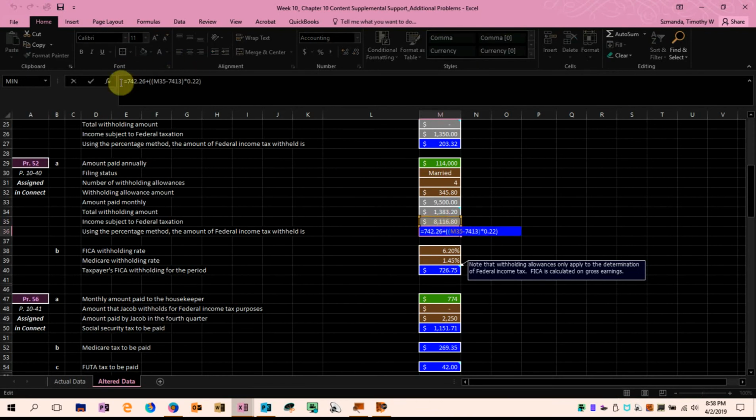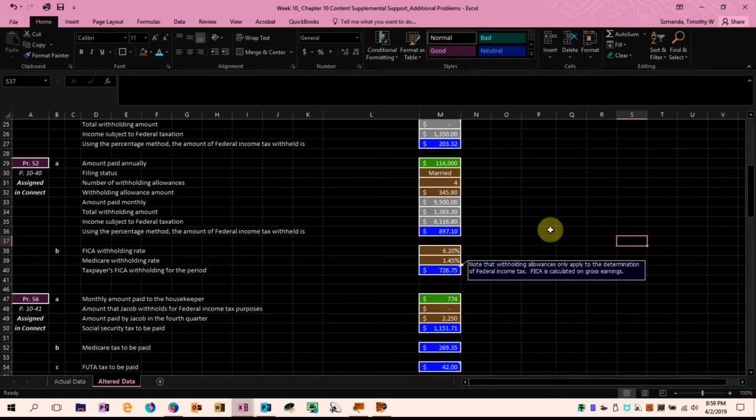So we go to the table, and again we have to look this up. Now they're married, so we're going to look at the right columns. Then we check the income that's subject to taxation, monthly income of $8,116.80. It turns out we have to pay taxes of $742.26 plus 22% of the difference between $8,116.80 and $7,413. And that gives $897.10 using my numbers.